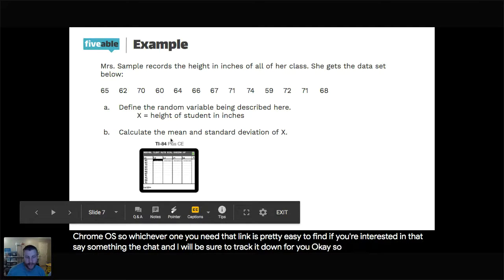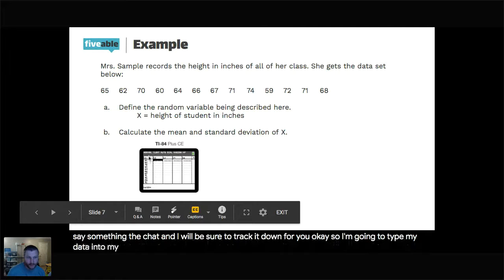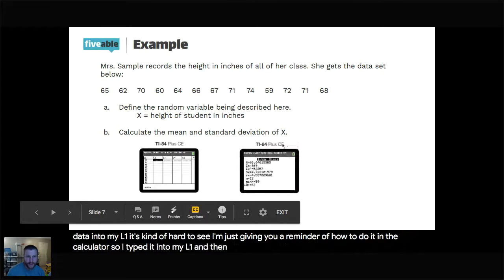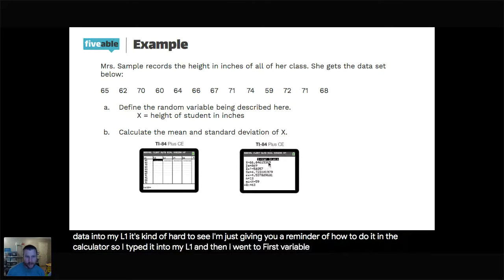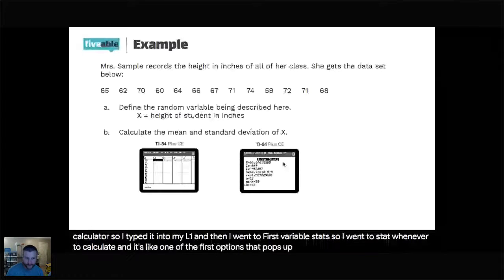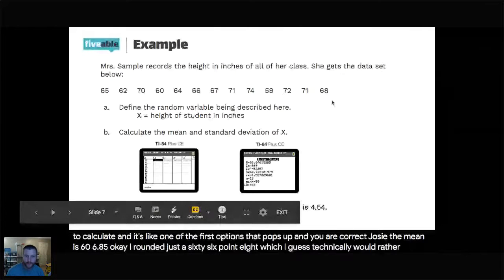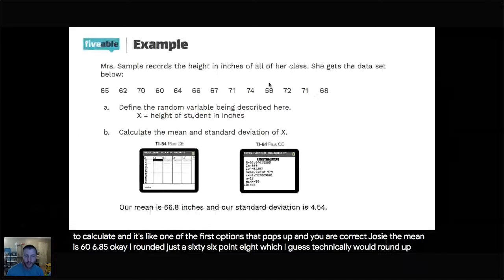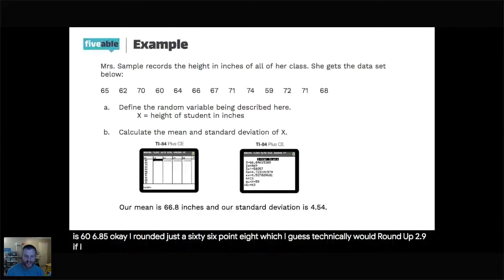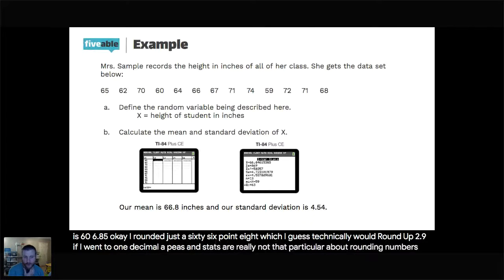Okay, so I'm going to type my data into my L1. It's kind of hard to see. I'm just giving you a reminder of how to do it in the calculator. So I typed it into my L1 and then I went to one-variable stats. So I went to stat, went over to calculate, and it's one of the first options that pops up. And you are correct, Josie. The mean is 66.85. I rounded just to 66.8, which I guess technically would round up to 66.9 if I went to one decimal. AP stats is really not that particular about rounding numbers, so I think you would be fine either way.